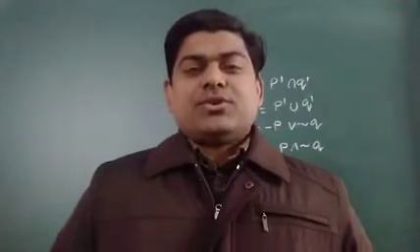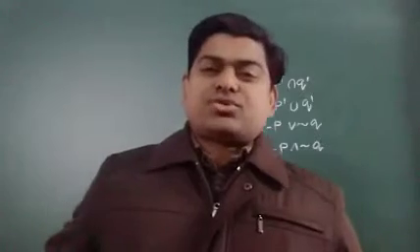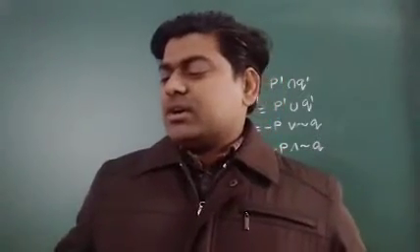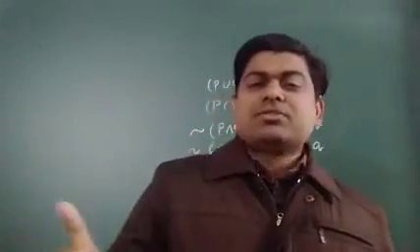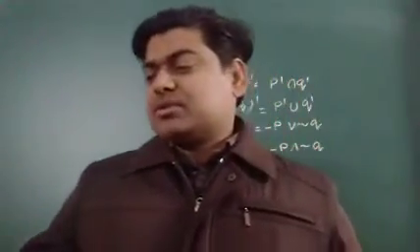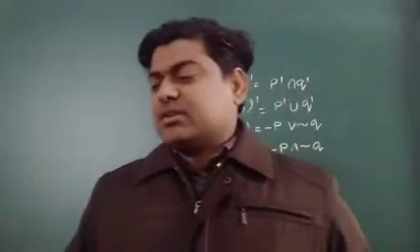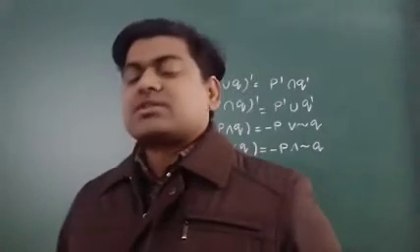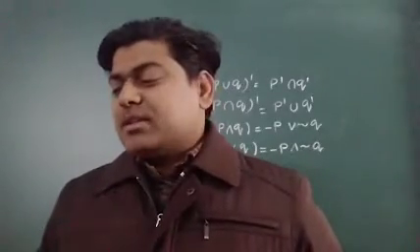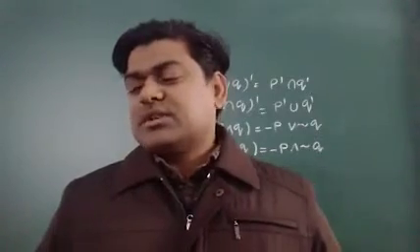F. So in the first exercise, there are a few questions, and these questions depend totally on these two definitions only. The first one is the statement, and the second one is the truth value. I have some examples for you. Question number 3 is there. It's written to write the truth value of these statements. The first one is written: there are only a finite number of rational numbers.